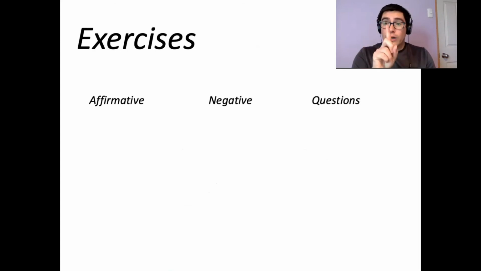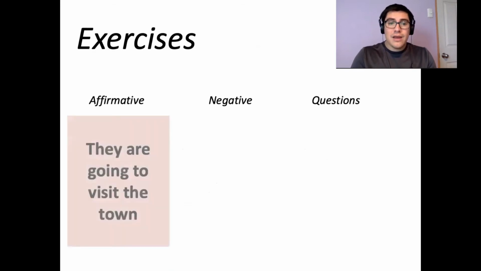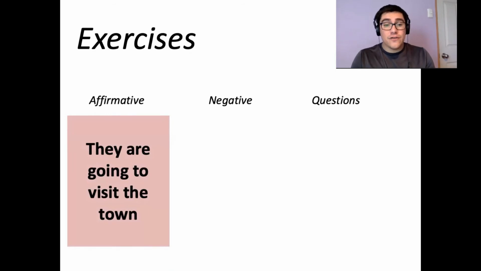Let's work with a few exercises. In this case, we're going to have the affirmative, the negative, and the interrogative for the questions. And I'm going to give you only one. You have to tell me the rest. If the affirmative is, they are going to visit the town. What's the negative? Can you tell me the negative?